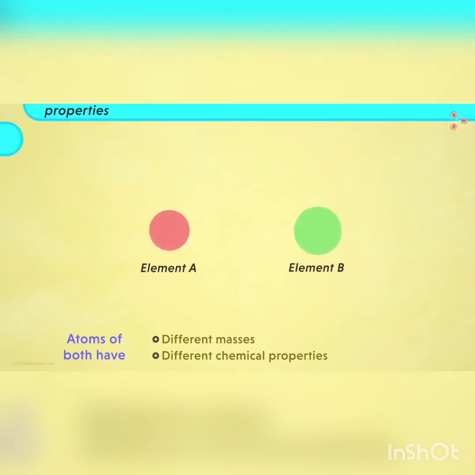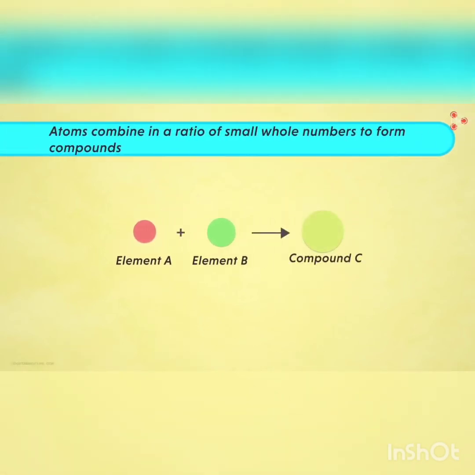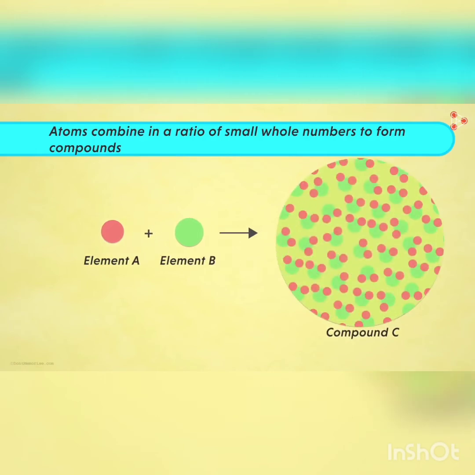Then the fifth postulate was atoms combine in a ratio of small whole numbers to form compounds. What do you mean by this? In this chemical reaction, elements A and B react giving us the compound C. If we observe here, the unit of compound C has 2 units of element A and 1 unit of element B. So, are these whole numbers? Yes.